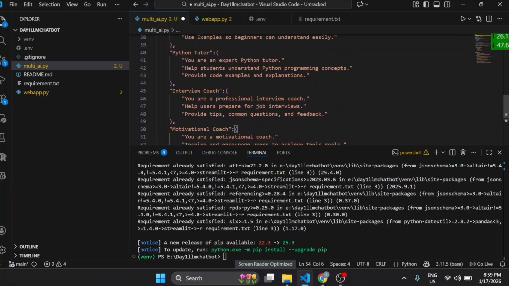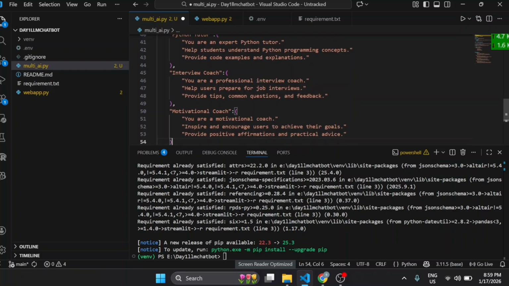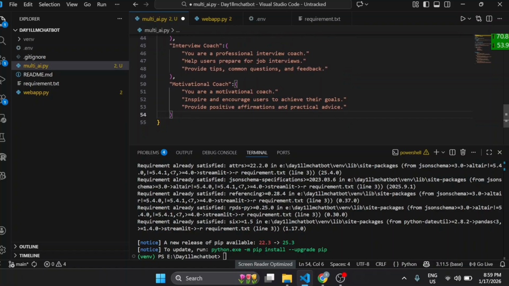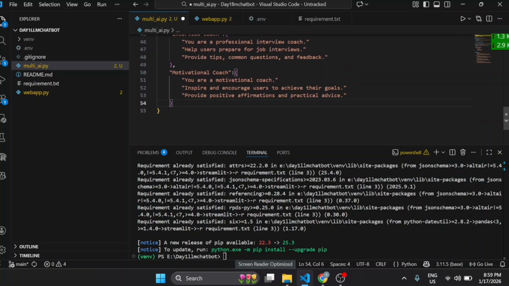What is given? You are a Python expert tutor, help students understand programming. Yeah, it's okay. It's good. You are a professional interview coach. Yeah, provide. Okay. You are a motivational coach, inspire, encourage people, provide positive affirmation, practical advice. So now we are done with the prompt section.